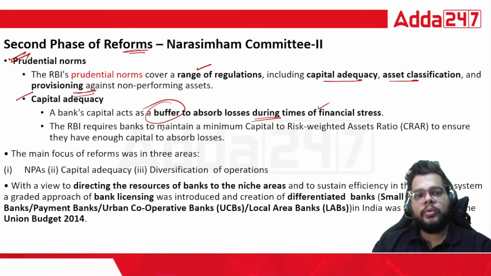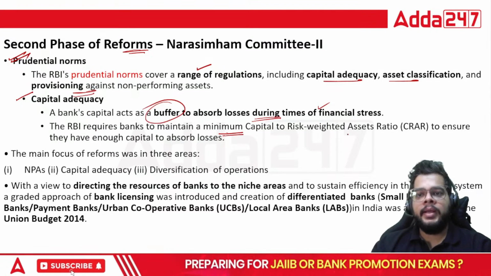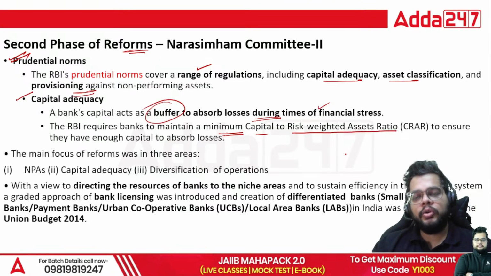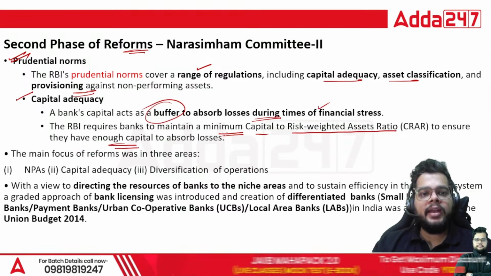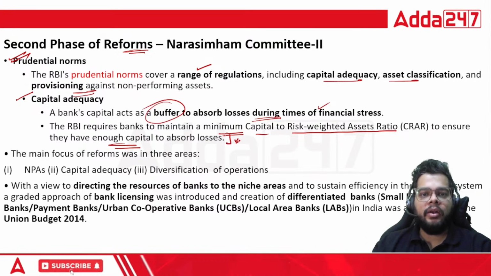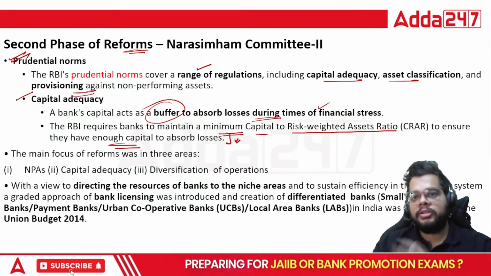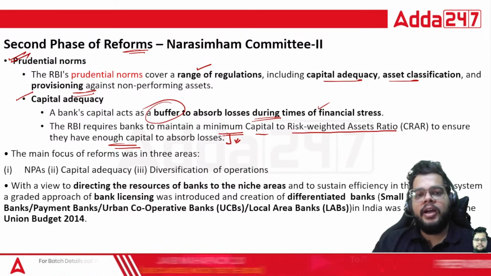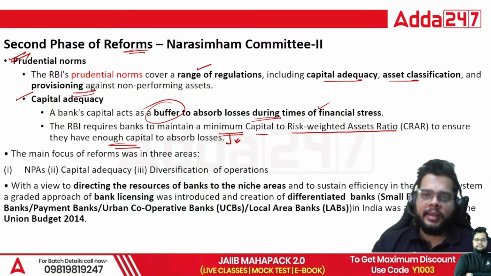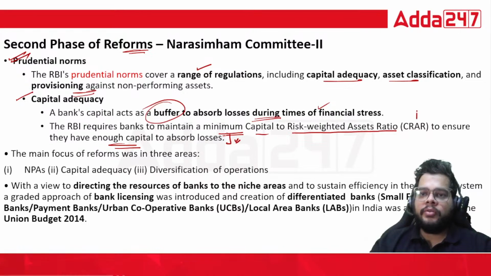RBI also requires banks to maintain a minimum CRAR, that is capital to risk weighted asset ratio, to ensure they have enough capital to absorb these losses.